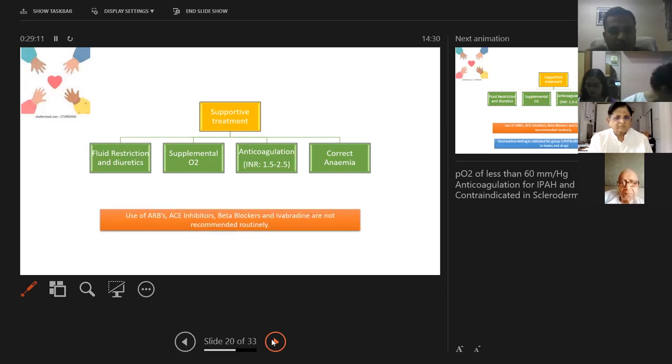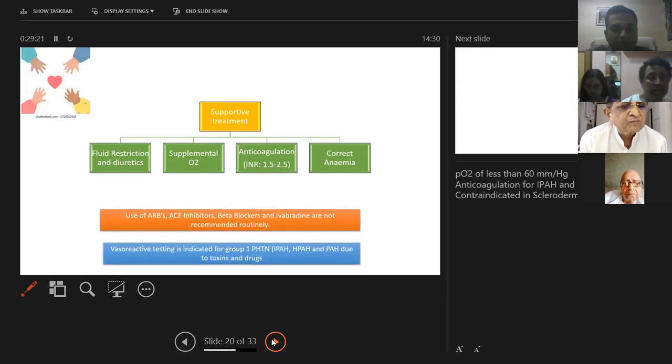Use of angiotensin receptor blockers, ACE inhibitors, beta blockers, or ivabradine are not recommended on a routine basis in patients with pulmonary hypertension. Similarly, vasoreactive testing is indicated only for group 1 pulmonary hypertension patients, which is idiopathic pulmonary hypertension, heritable pulmonary hypertension, or pulmonary hypertension due to toxins and drugs.